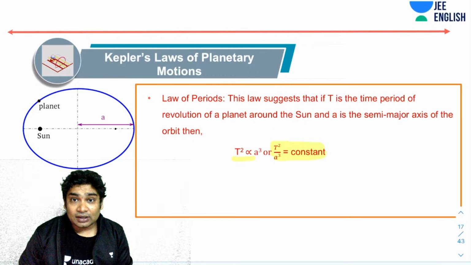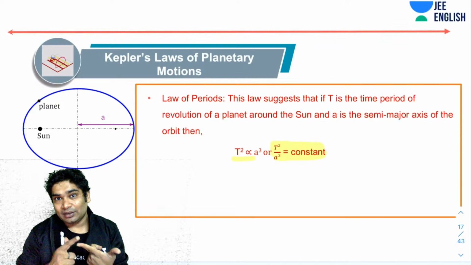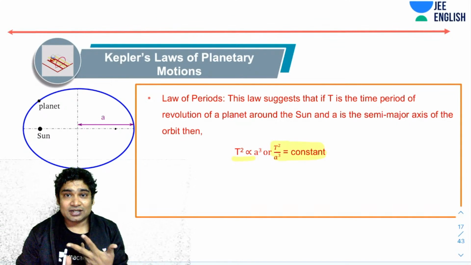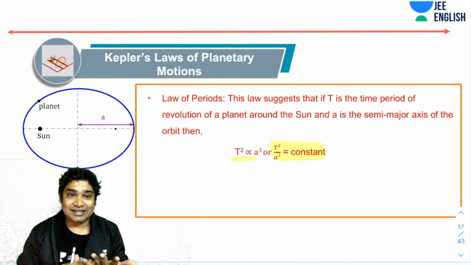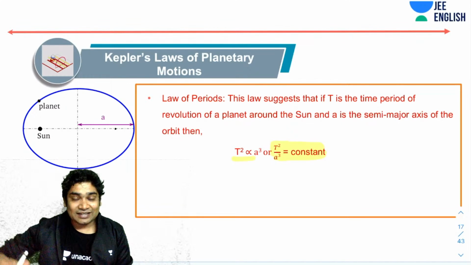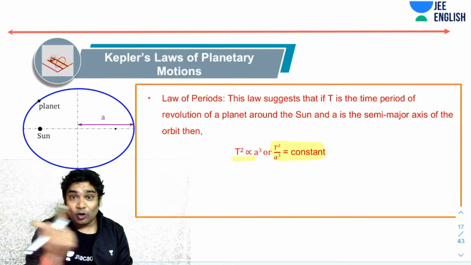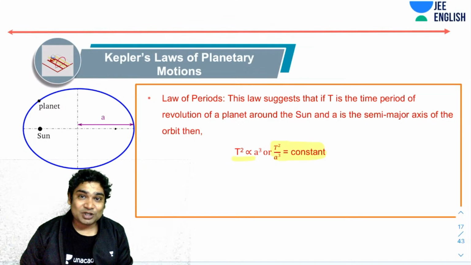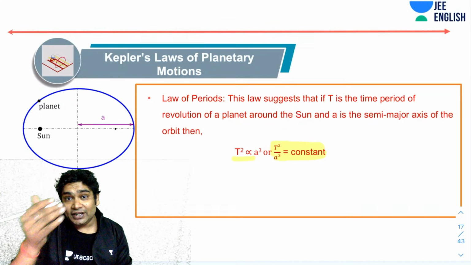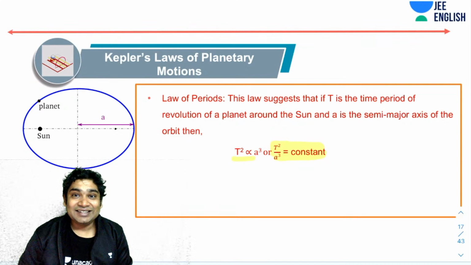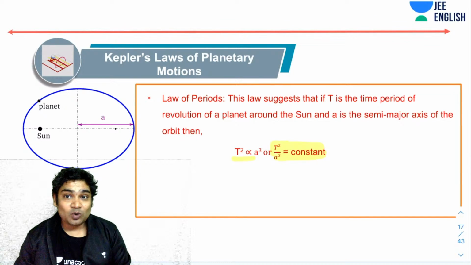All right. Now please note, at the time of Kepler, there were only 5 planets known other than Earth. So they only knew about, I think, Mercury, Venus, Mars, Jupiter, and Saturn. That's it. So for all these, there were years of data. So the time periods of all the planets were known. The semi-major axes of all the planets were known. Kepler realized that somehow the ratio of T square to a cube is coming out to be constant. So that's again the law given by Kepler. Again, no logic of this was known.